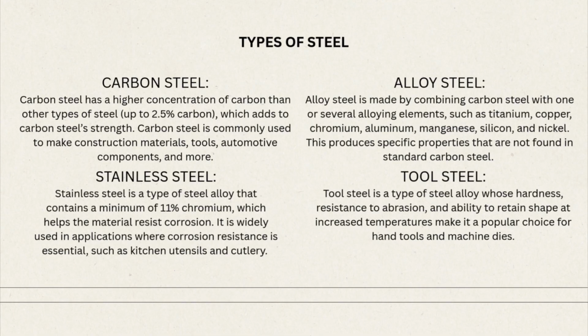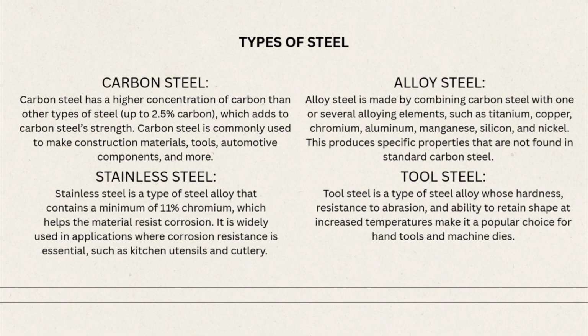Carbon steel has a higher concentration of carbon than other types of steel, which adds to its strength. Carbon steel is commonly used to make construction materials, tools, automotive components, and more. Alloy steel is made by combining carbon steel with one of several alloying elements such as titanium, copper, chromium, aluminium, manganese, silicon, and nickel. These products have specific properties that are not found in standard carbon steel.